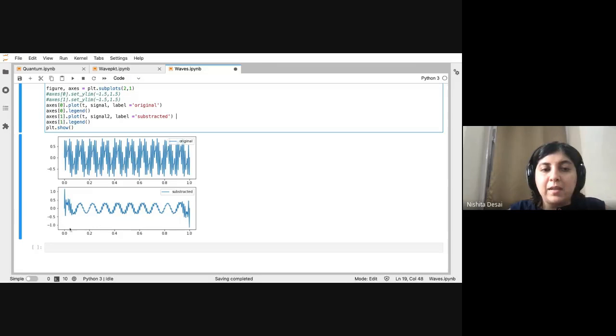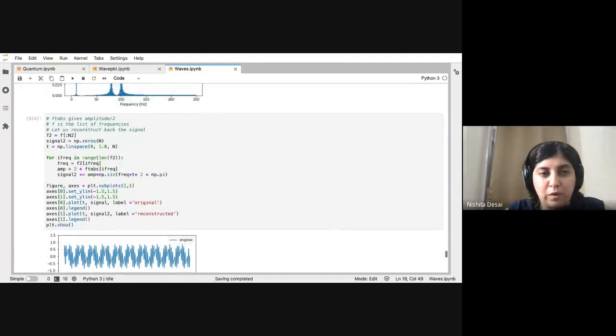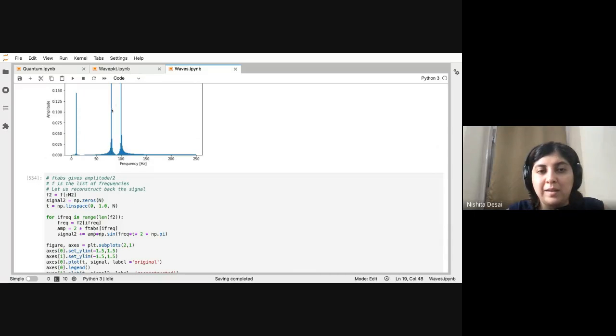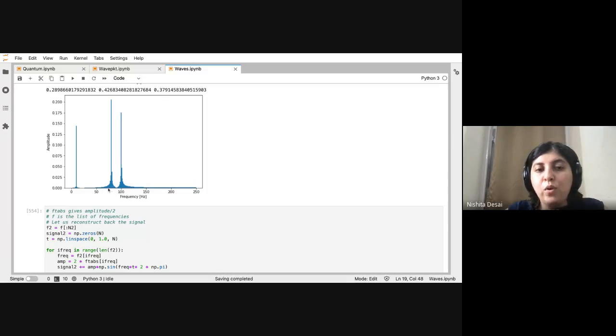So you can see that this is now the result. You had this very noisy signal, and then you subtracted the main noisy frequencies, and you could obtain back your signal. So you can again go back to the Fourier transform, and you see that these lines, which should in fact be just single value bar graphs, do have some spread, right? This is again because of our limited sample size.